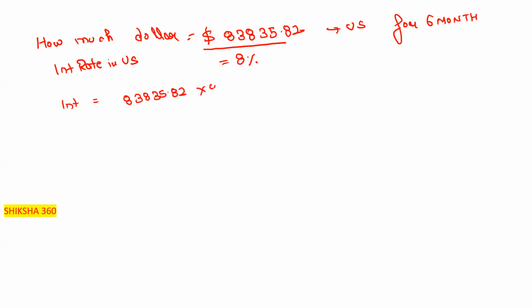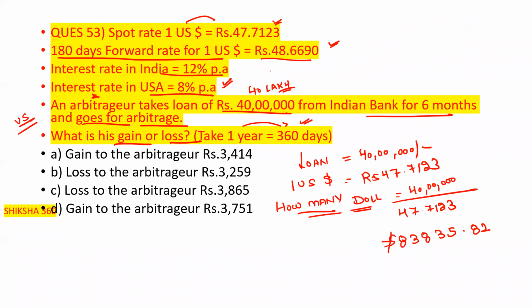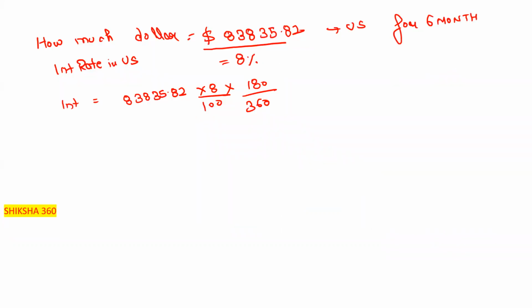83835.82 into 8 upon 100 into 180 days upon 360 days. Clear. Because they will invest the amount for 6 months. So 180 upon 360 is 1 upon 2. So 1, 4. So just what we have to do, 83835.82 into 4 divided by 100. So this much is the interest they will get.